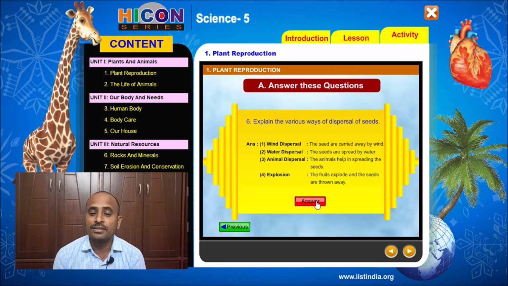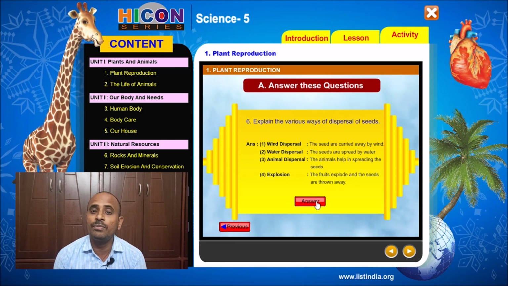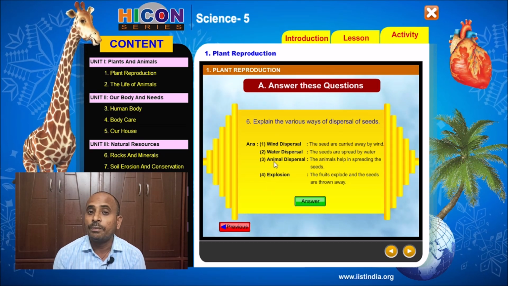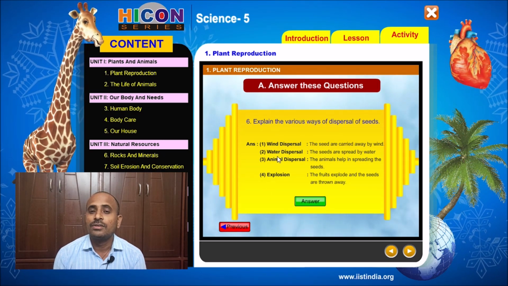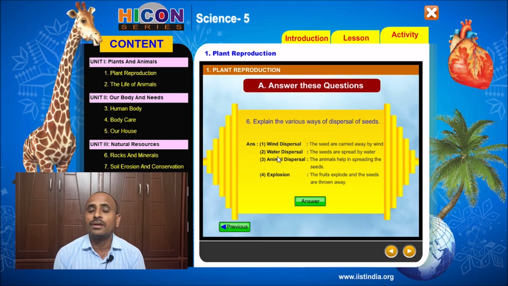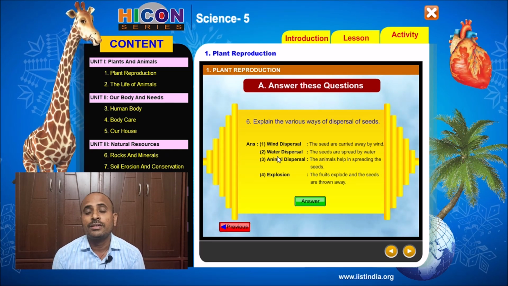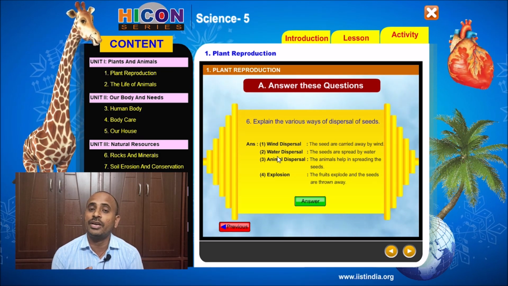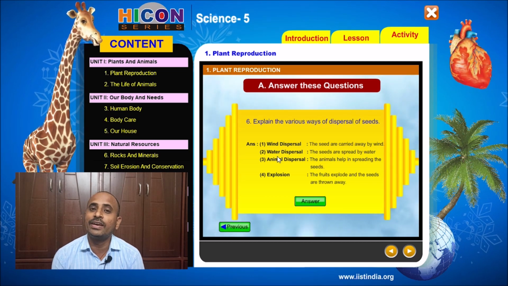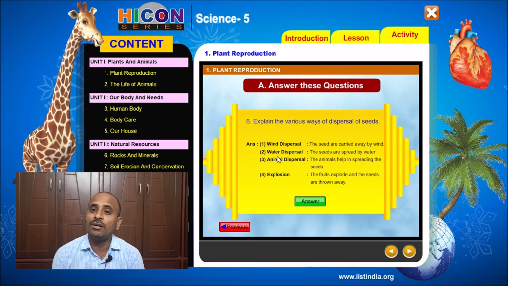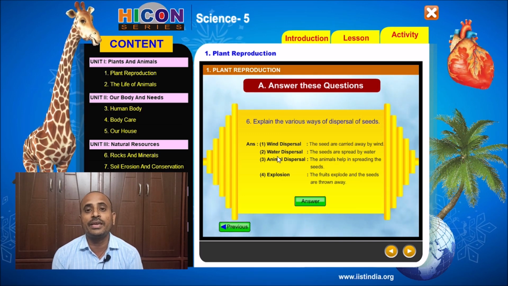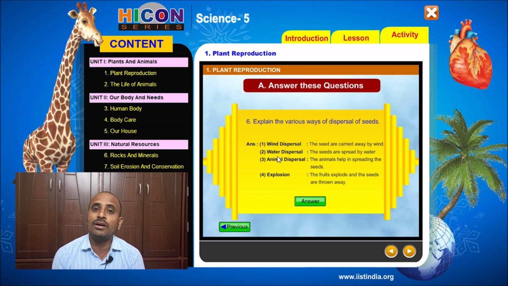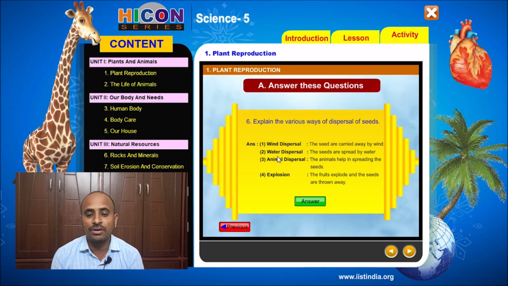And the second method is water dispersal. So water is also helpful in the dispersal of seeds of fruits, seeds of plants which live in water. Example, coconut and palm tree. The coconut has a very light fibrous portion around it. It is very light in weight, and if the coconut falls on the water, it does not sink, and it will be carried away with the water flow to distant places. So in this way, water is also helpful in the dispersal of seeds, that is called water dispersal.